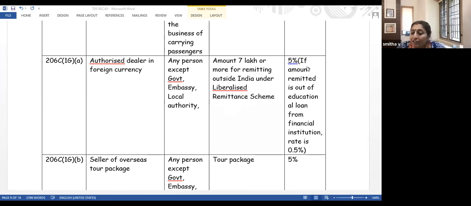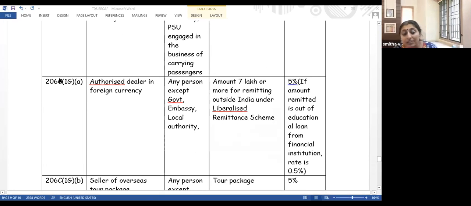Then State Bank of India will collect from me a TCS of 5%. They will collect from me not only 7 lakh, but another 5% TCS. But of course, if the amount I am remitting is out of an educational loan which I have taken from a financial institution, then the rate of TCS will be 0.5%. Is this understood? So this is a new section.